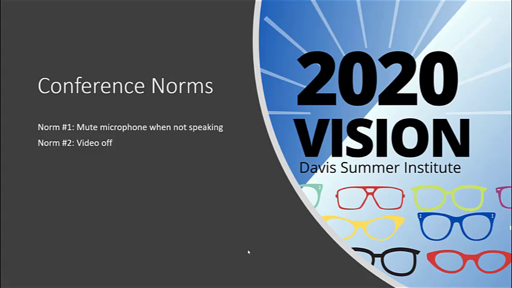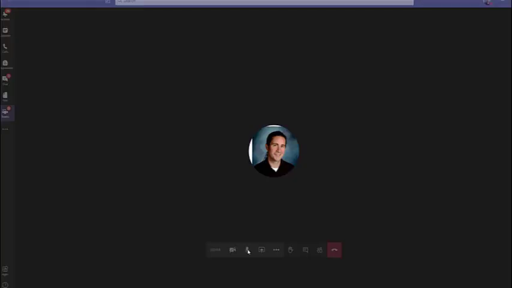And so we're going to ask you to keep your video off, and it's very similar to muting your microphone. You can mute your video down here in this same menu. And you can see that mine is muted. I've got that little slash through it showing that my camera isn't broadcasting.